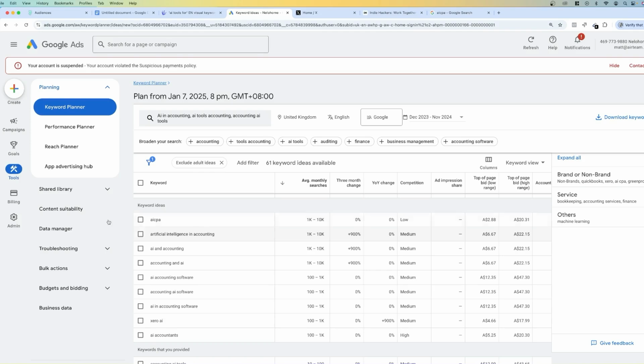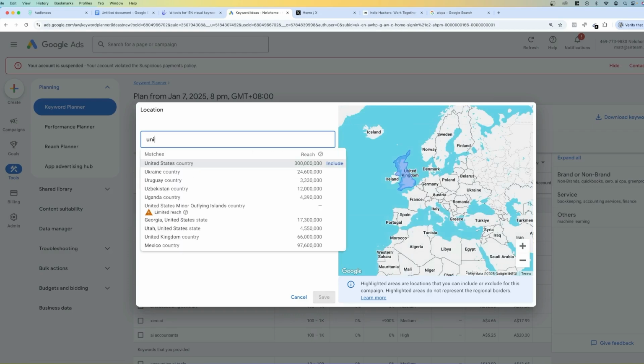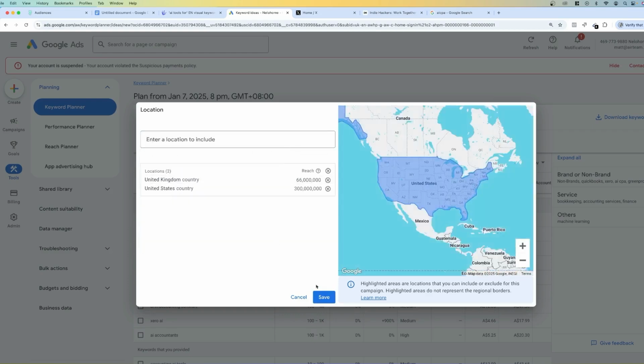So that is how you can use Google AdWords. And obviously, if you're a tech company, you don't have to just do one country. So you could add the United States, you could add Europe, whatever you want.